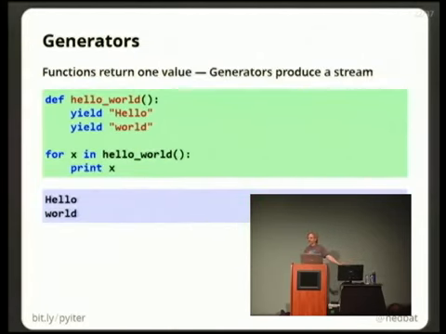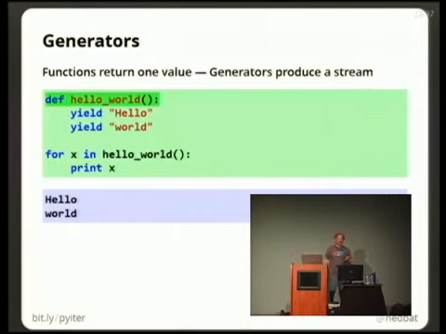The way we made that is not so great, and those of you who have dealt with generators before probably thought, why isn't he using a generator? So what's a generator? A generator is like a function. A function, when you call it, runs all the statements and returns one value. A generator, when you call it, produces an iterator, and when you iterate the values in the iterator, it runs the statements in the generator, and every time it hits a yield statement, it produces one more value. So it's kind of like a function that can keep producing values over and over again. And for instance here, we've defined hello world.